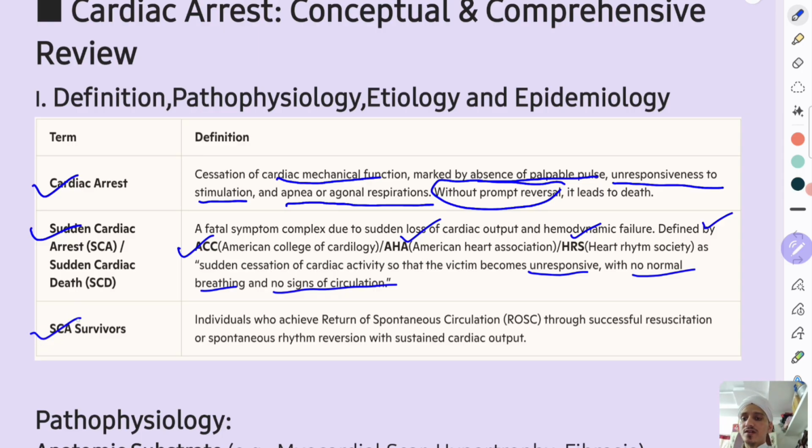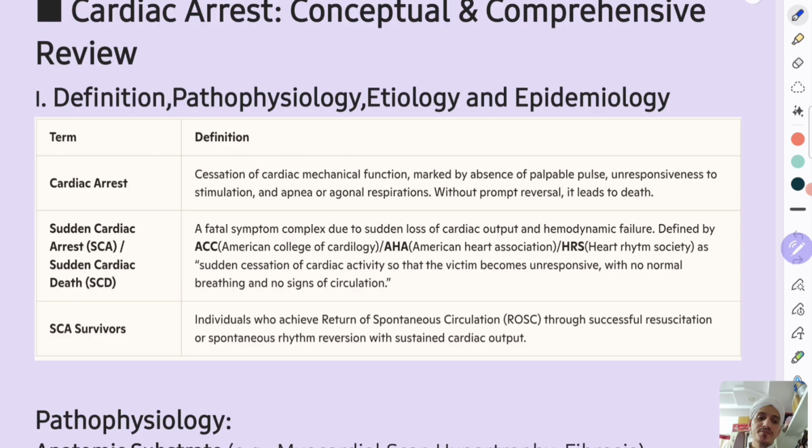So what are sudden cardiac arrest survivors? Individuals who achieve return of spontaneous circulation, ROSC in short, either through successful resuscitation or spontaneous rhythm reversion with sustained cardiac output, are called sudden cardiac arrest survivors. These are the important definitions.